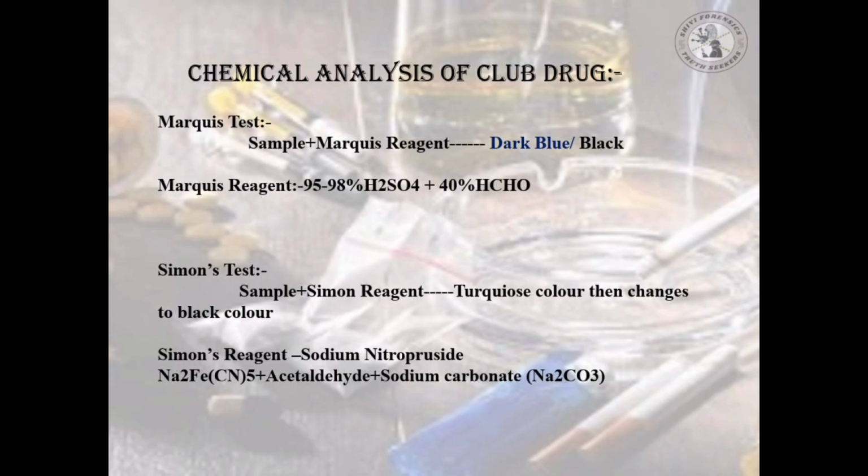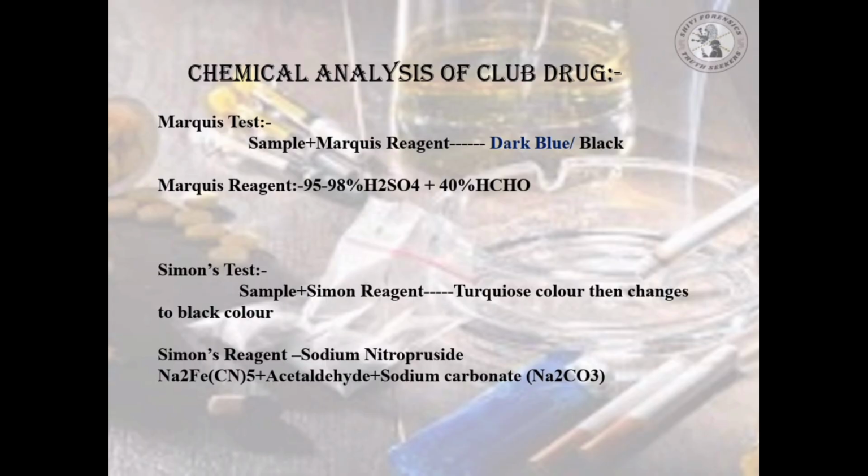After that, we come to the Simon test. We take the sample and then add a few drops of Simon reagent. Now what is the Simon reagent? Simon reagent is a mixture of sodium nitroprusside, Na2Fe(CN)5, plus acetaldehyde, CH3CHO, and then sodium carbonate, Na2CO3. Then if we see the color change to turquoise from black, then we will tell club drugs may be present.